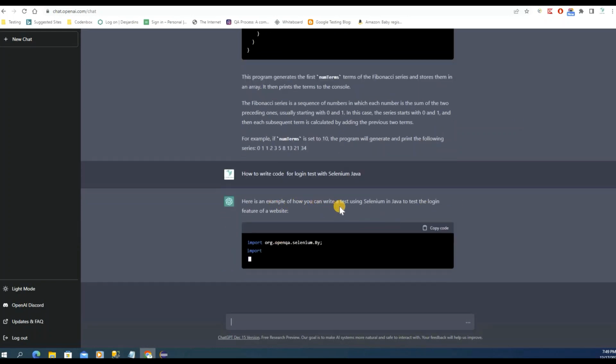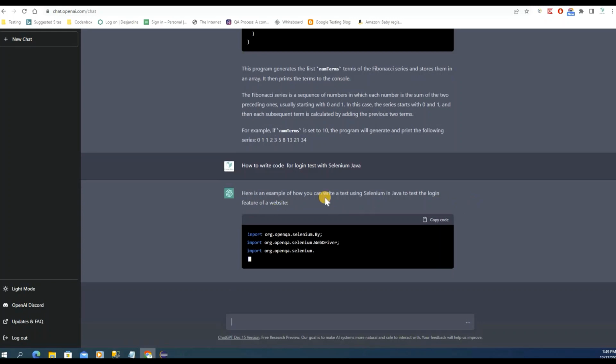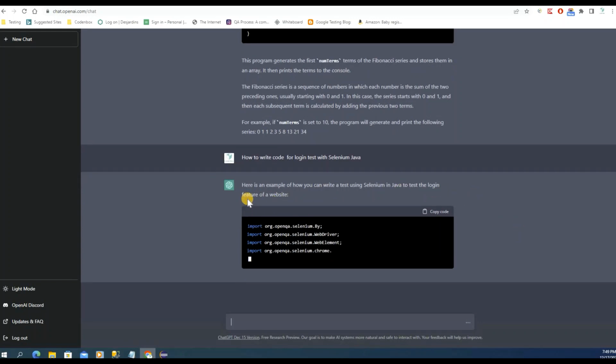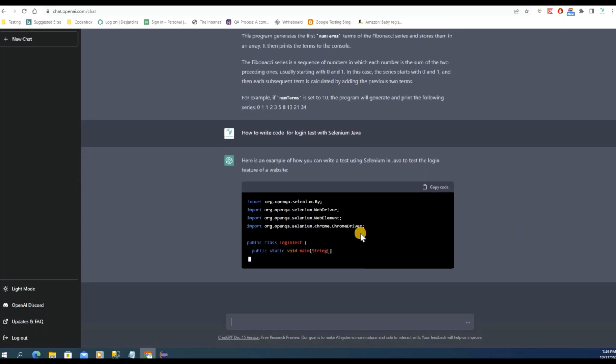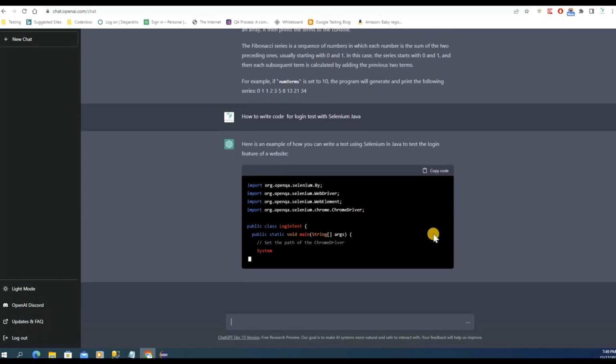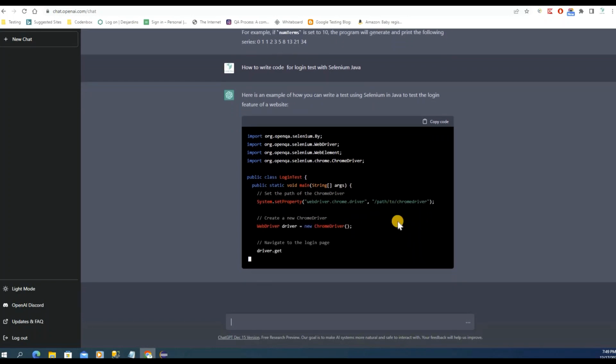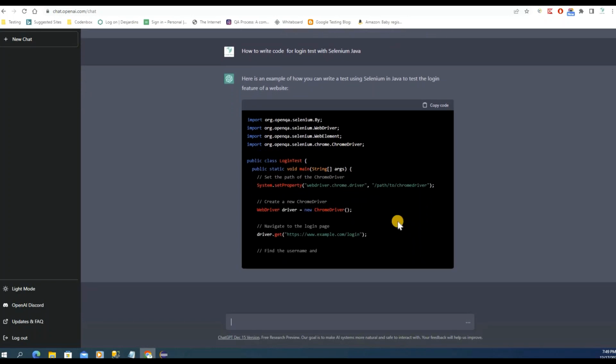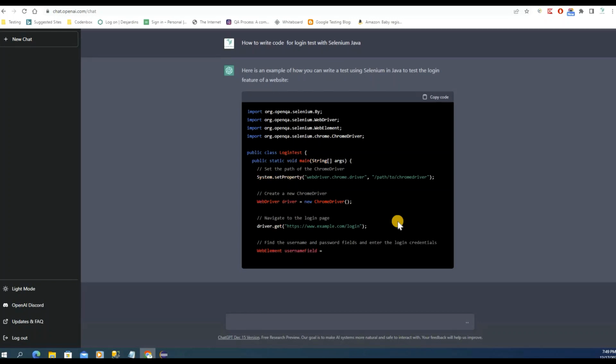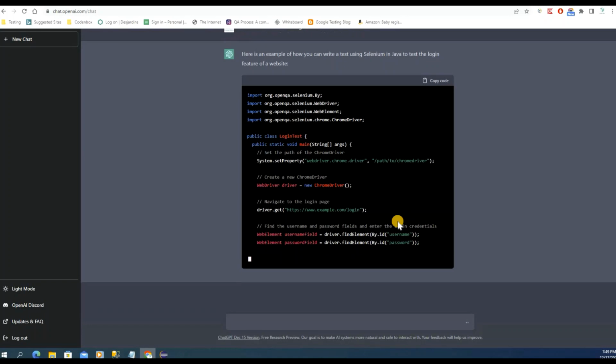Here's an example of how you can write the code using Selenium Java for a login test. Okay, so it creates a class, and here is the main method, and then this is a System.setProperty, right? It gives you exactly the code that you need. You just have to update the ID with the right value.